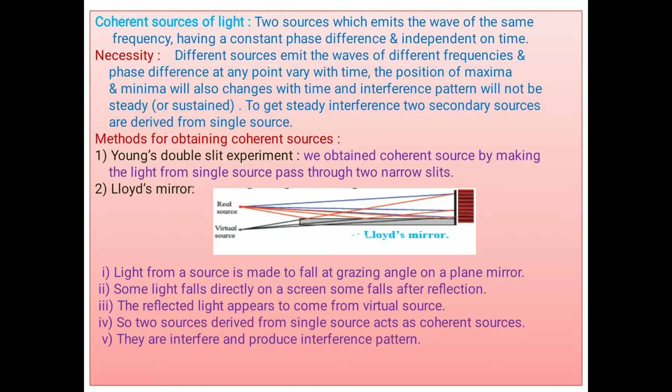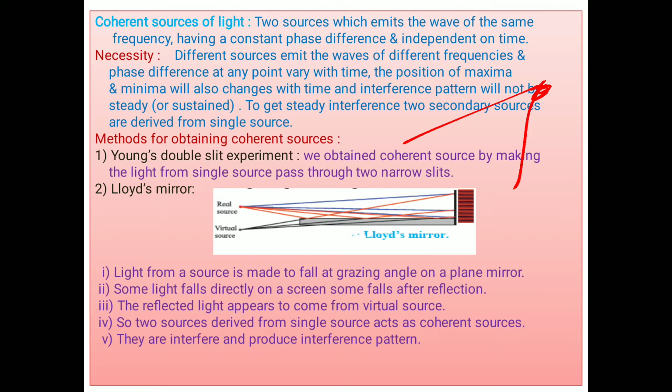Suppose one wave is coming from here, the other wave is coming from here, and they meet at this point. When they meet together, their phase difference is constant. Suppose we consider the phase difference between them is pi. That means they are out of phase and this point is dark. Then this phase difference always remains constant and does not depend upon time. We see this point at the 0th second, thereafter at 5 seconds, 10 seconds or 1 minute, and this point is always